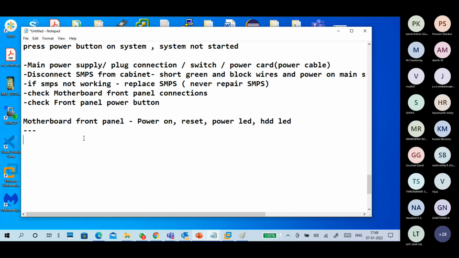One more is there. There is a possibility of, like yesterday, frequent restart of the system.